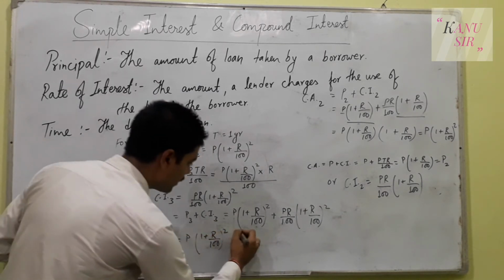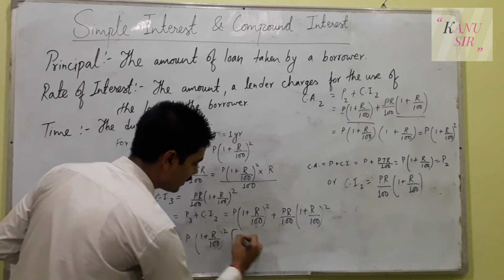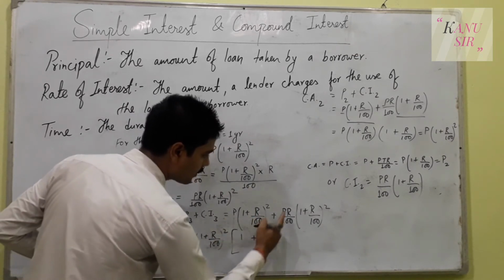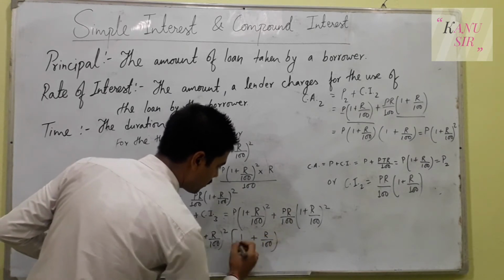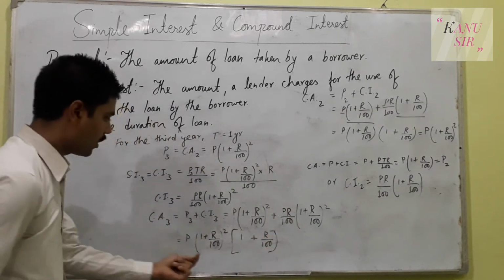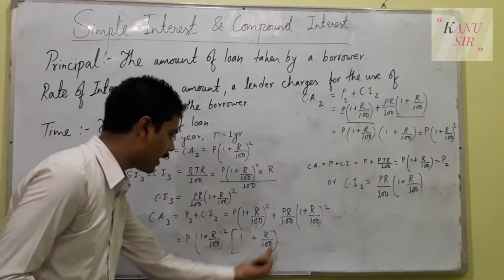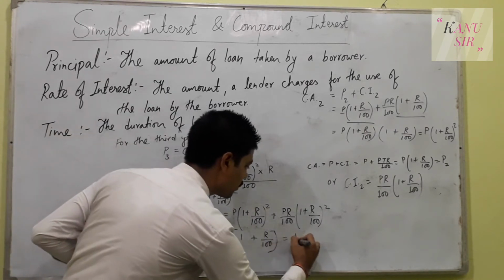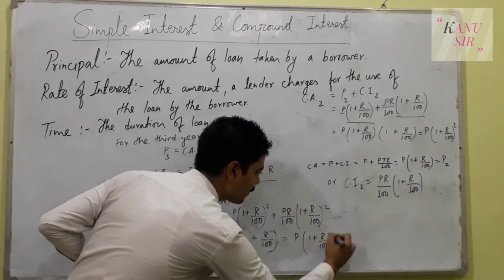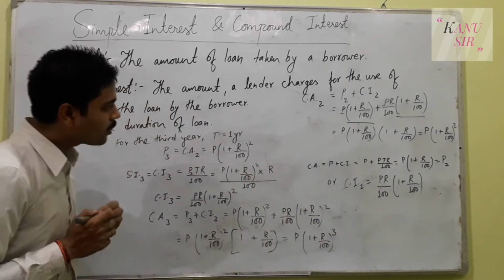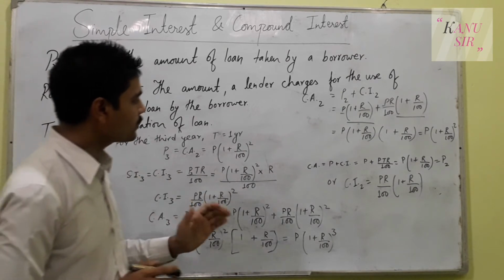Now what is left in this corner? Nothing. It means there is 1, and plus R upon 100 is the left item here. So in this way, we have got another (1 plus R upon 100). So that is equal to P (1 plus R upon 100) power 3. So what we conclude is that on the very first year, the